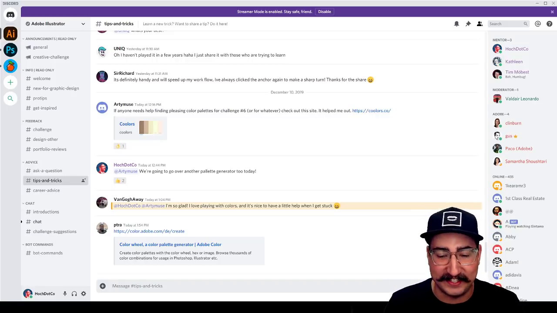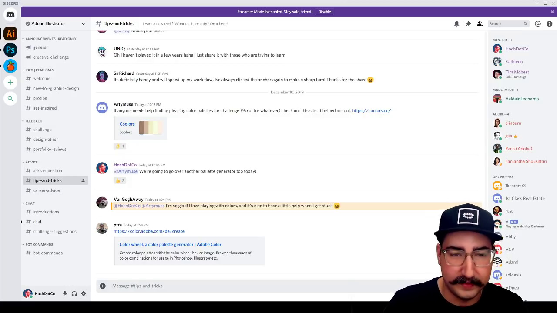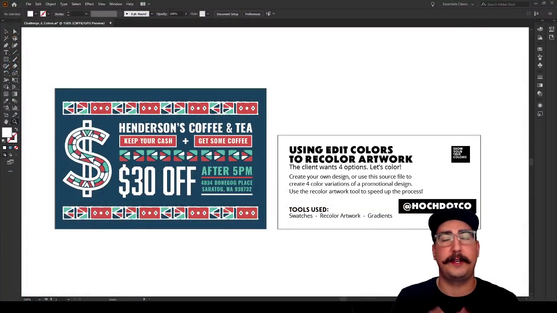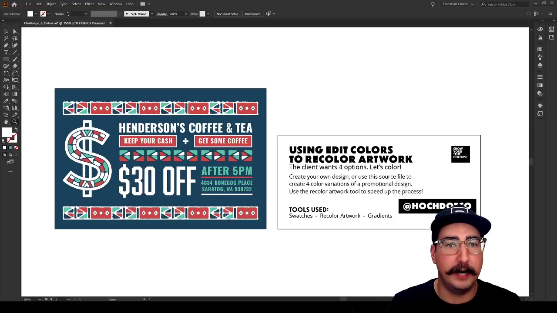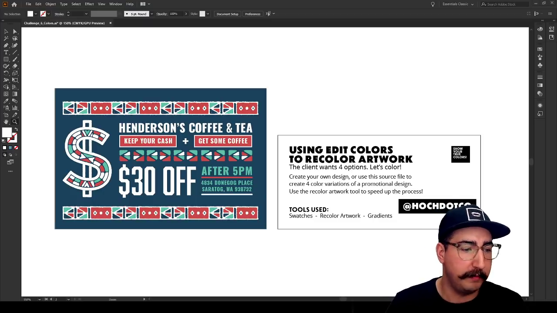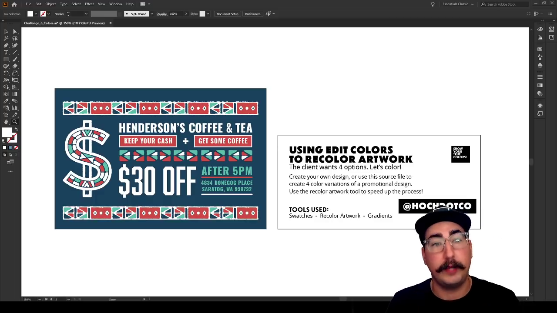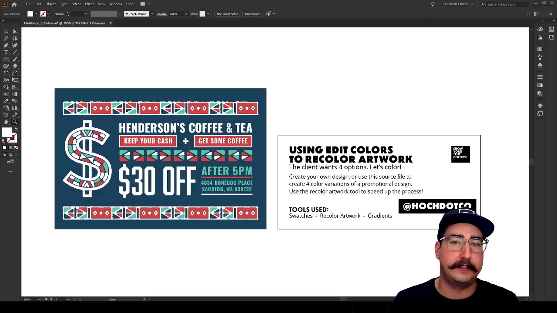Let's hop into our lesson. Today we're working in Adobe Illustrator. We'll be talking all about color. It's going to be very, very fun. We're going to be looking at how to add color to things, how to recolor things, freeform gradients, and a whole bunch of different ways to work.